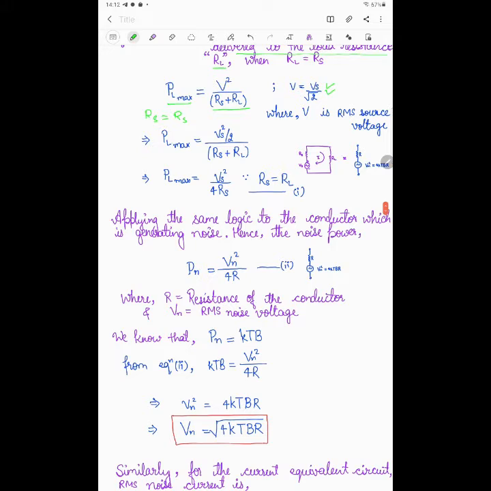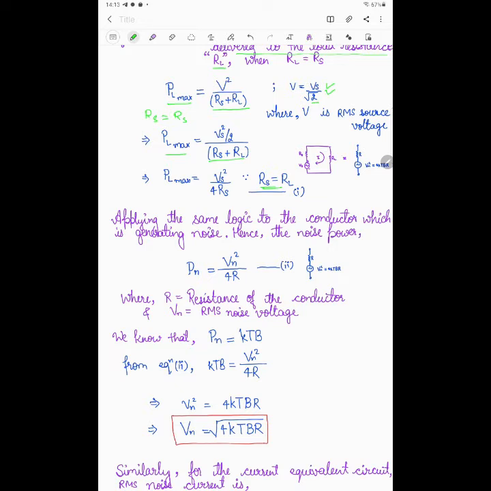So you can write PL max is equal to Vs square by 2, after putting V equal to Vs by square root 2, divided by Rs plus RL. And we know that for the maximum power transfer theorem, this Rs will be equal to RL. So we can write PL max is equal to Vs square divided by 2 and multiplied by 2Rs.